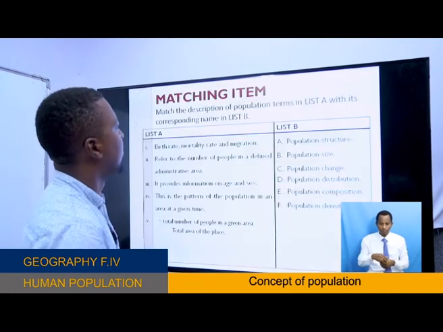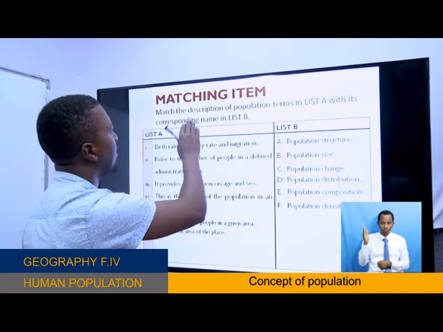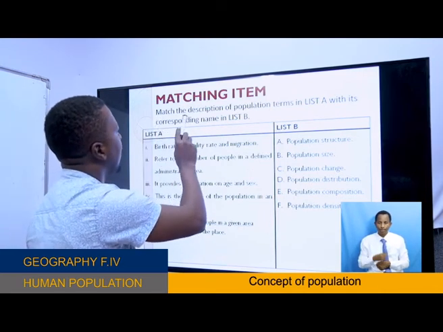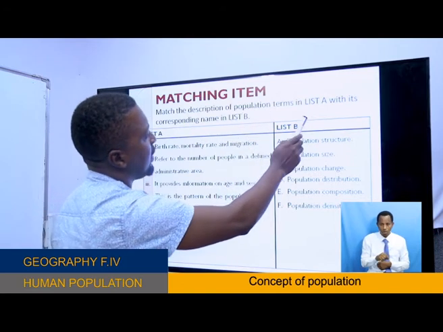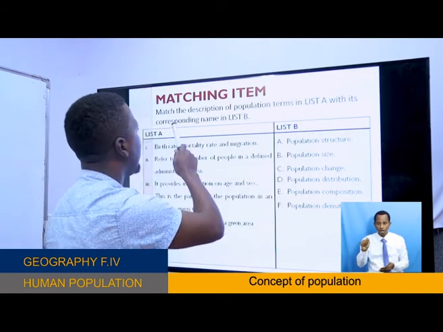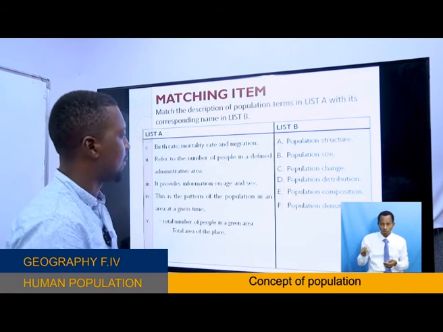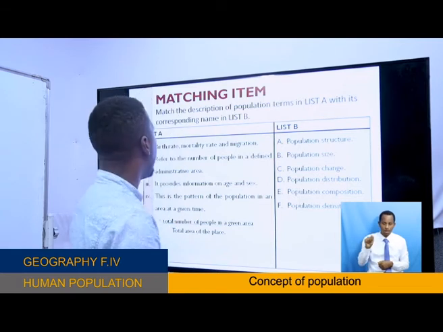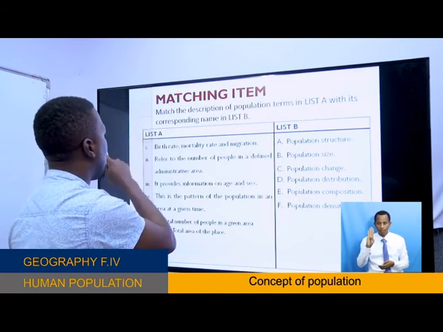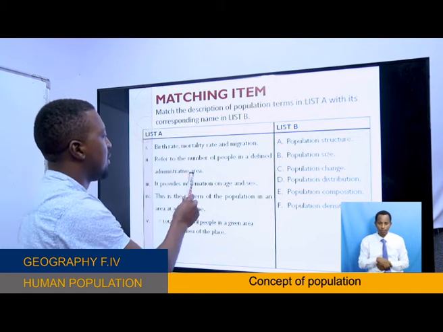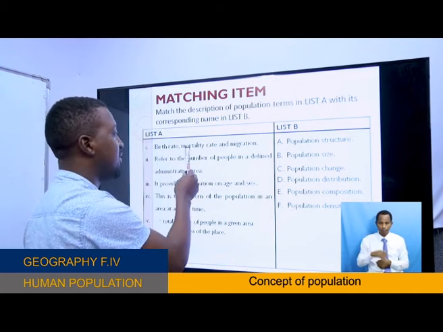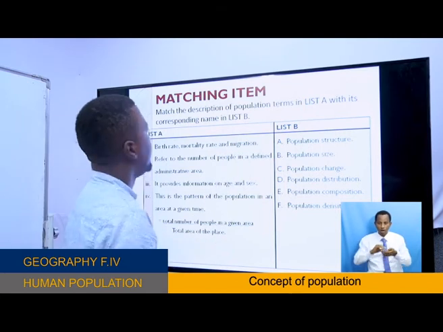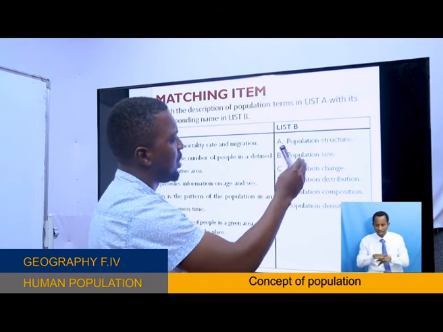Let's start with this question, which is a matching item. It says, match the description of population terms in list A with its corresponding name in list B. This is list A and this is list B. Now let's start with list A, Roman 1. We have birth rate, mortality rate, which means death rate, and migration. This description is in which term or which name here?